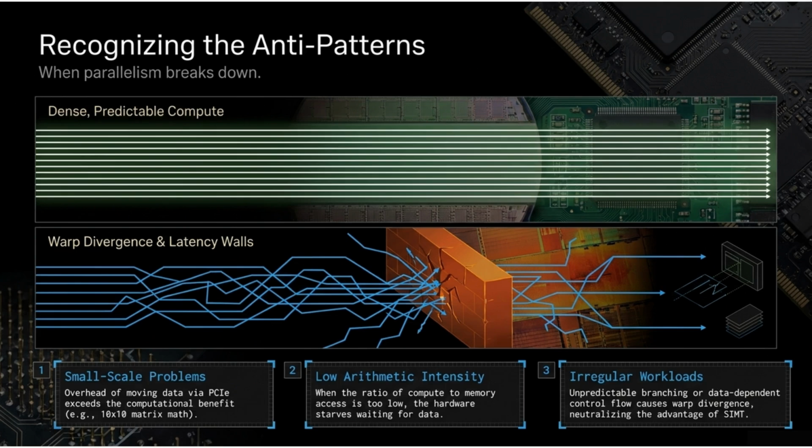Recognizing anti-patterns when parallelism breaks down. Dense predictable compute shows straight synchronized lanes. Warp divergence and latency walls show jagged crossing paths hitting brick barriers. 3 killers. Small-scale problems where PCIe overhead exceeds compute benefit, such as a 10 by 10 matrix. Low arithmetic intensity, where the GPU starves waiting for data. And irregular workloads with unpredictable branching that neutralizes SIMT advantages.